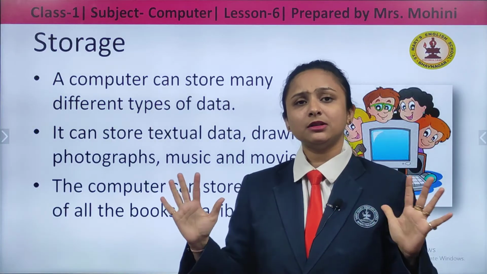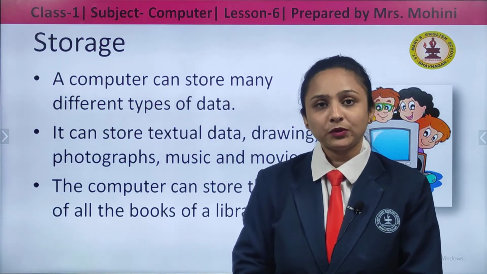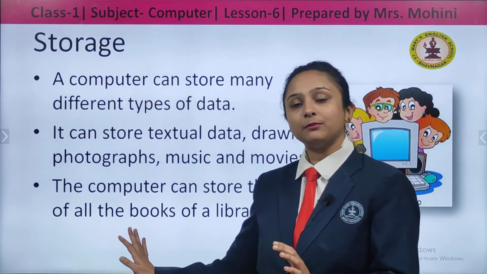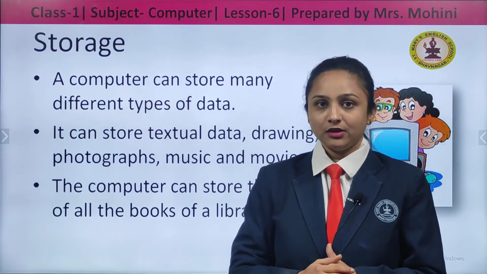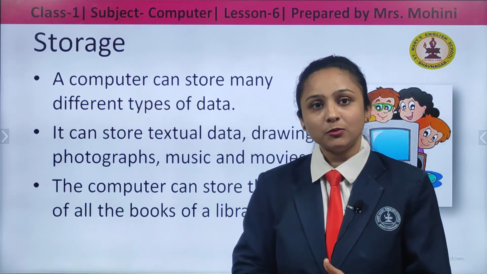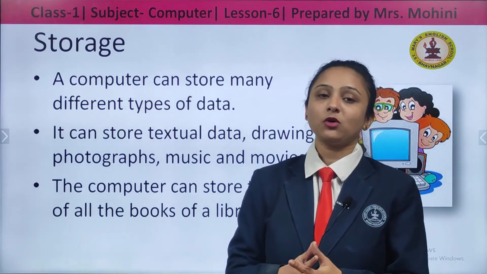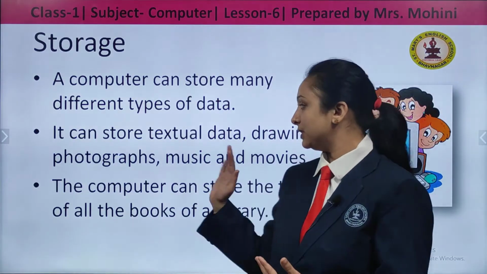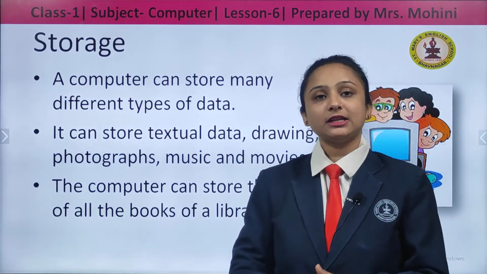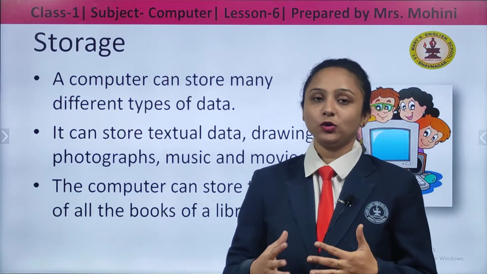There are multiple books. All the data of the books in the library can be stored in a single computer. Can we remember all the things in the books? No, we cannot, because we have a habit of forgetting things. We are humans, but this is a machine. It can store many things all together.